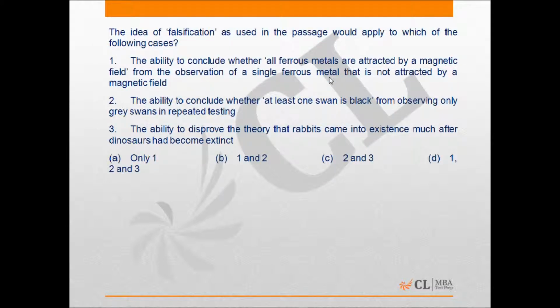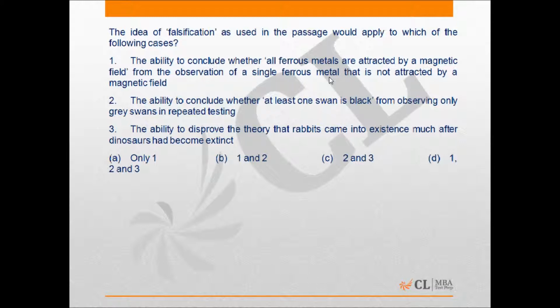The next question asks us the idea of falsification as used in the passage would apply to which of the following cases. In this question, all the 3 given statements are correct. The first statement says the ability to conclude whether all ferrous metals are attracted by a magnetic field from the observation of a single ferrous metal that is not attracted by a magnetic field. If even a single ferrous metal is not attracted by a magnetic field, it negates the validity of all.